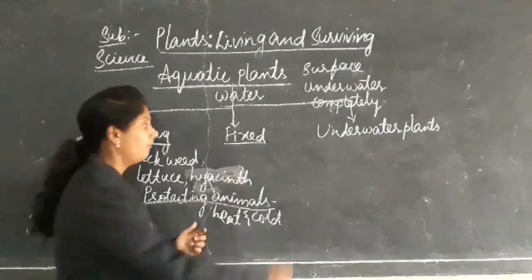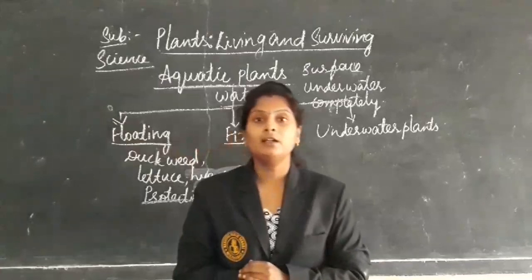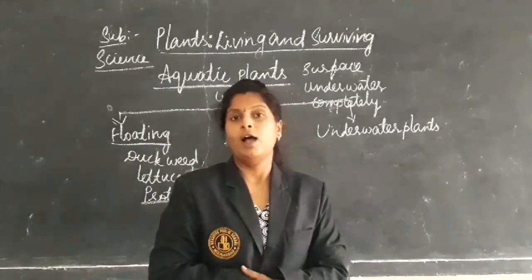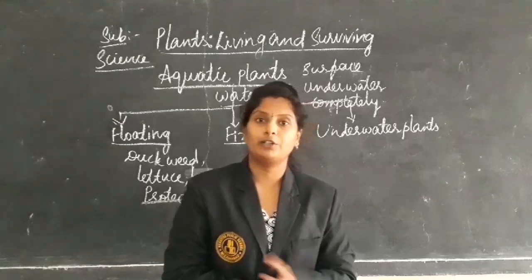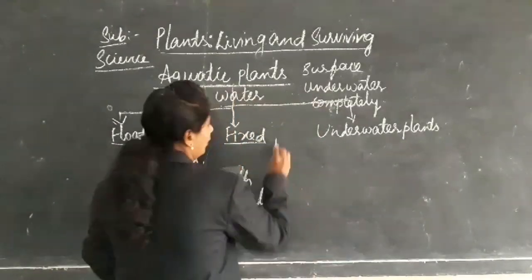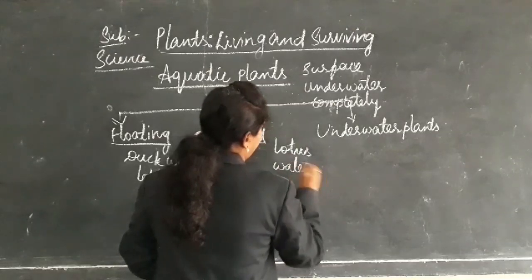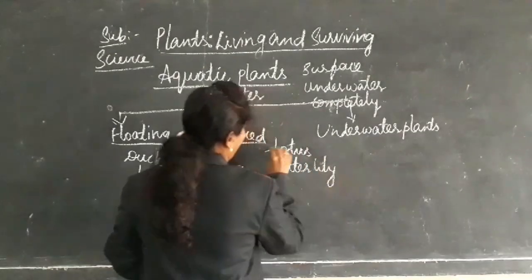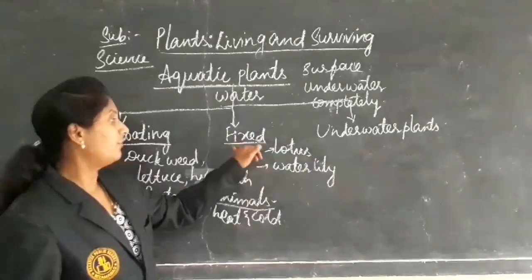Next one is fixed plants. Here, you can see them in ponds and rivers also. And what kind of plants? Examples are a beautiful flower, the national flower, lotus, and water lily. Lotus and the water lily are the examples of fixed plants.